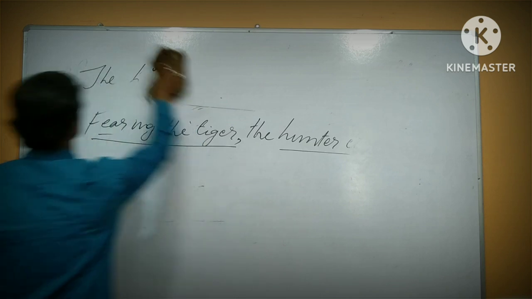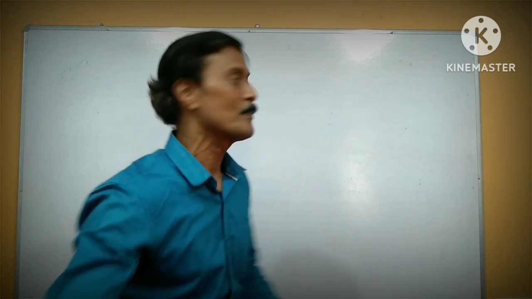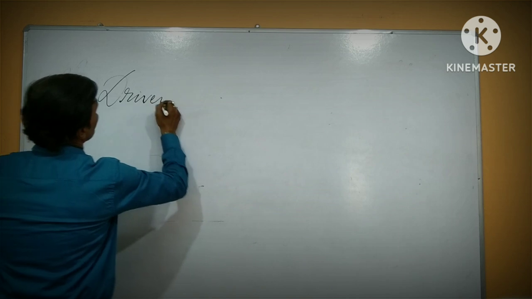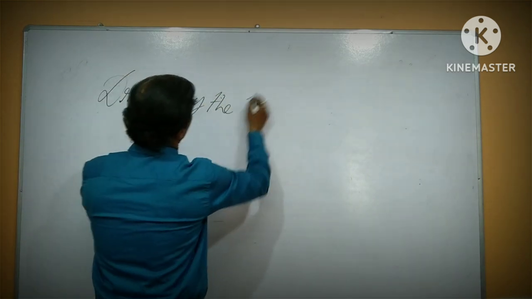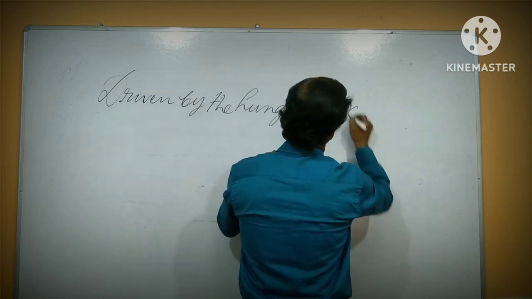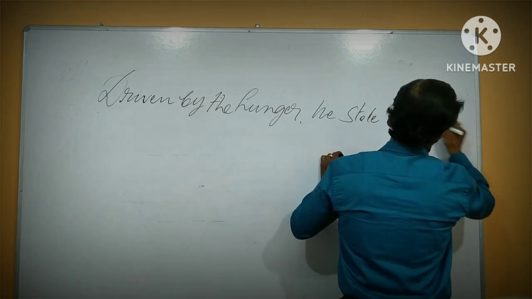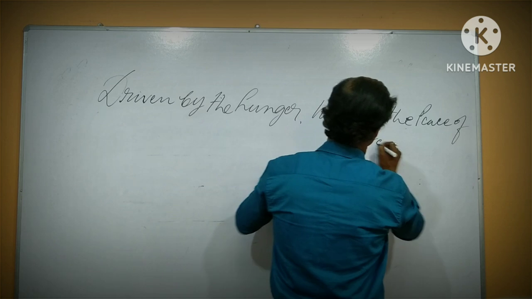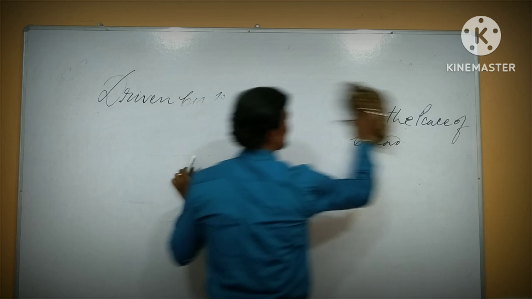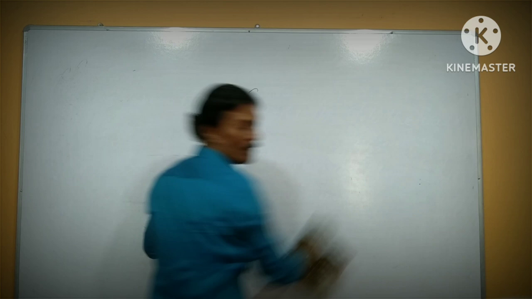Past participle is used as completed in the past and as passive. Okay? So, just like: driven by hunger, he stole the piece of bread. Okay, piece of bread, in this way. There are several examples here also. And next go to the third one, perfect participle.